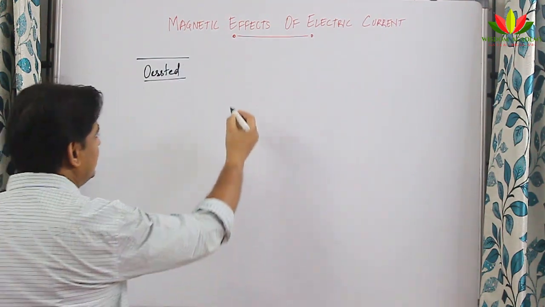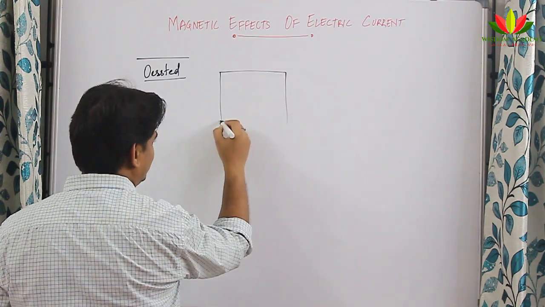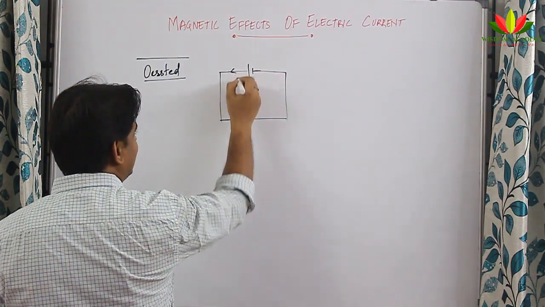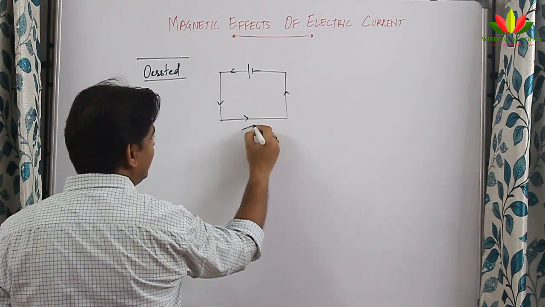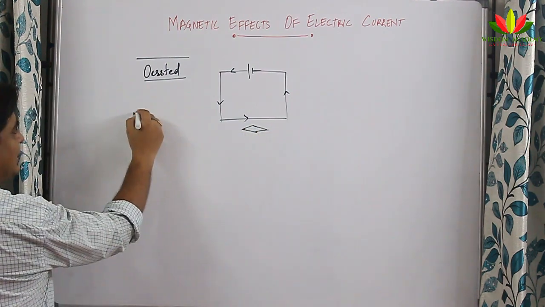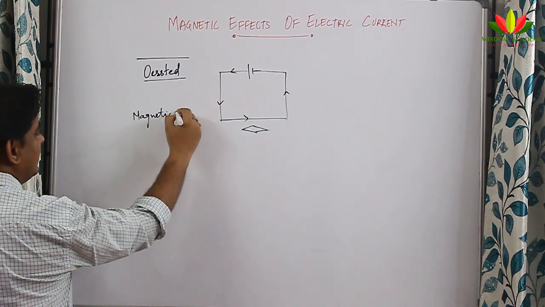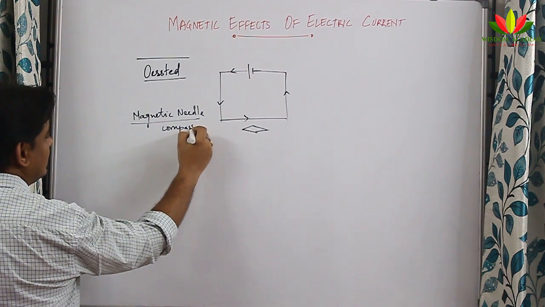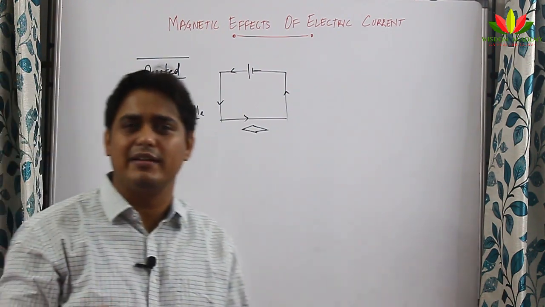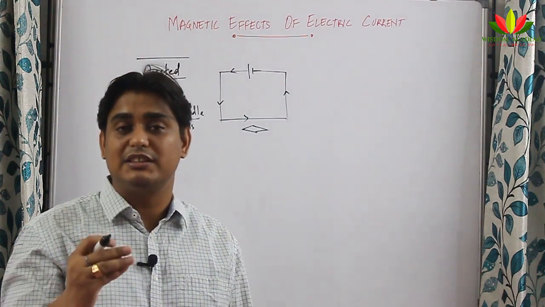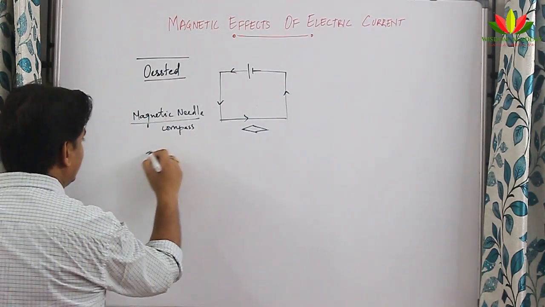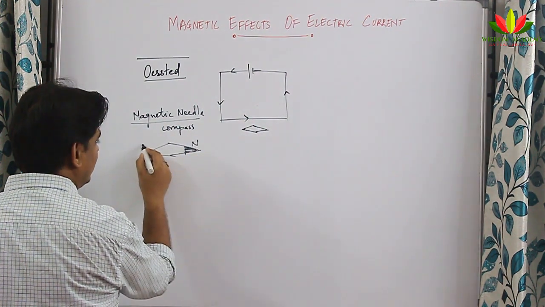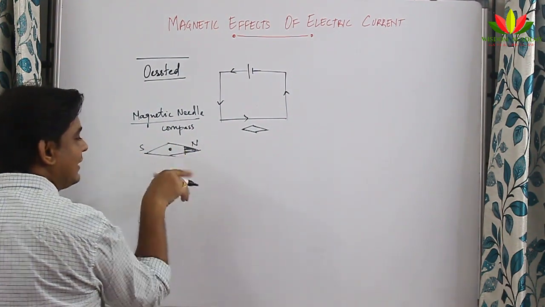So what he observed was this: when there was a basic circuit, let me assume it is something like this, and the current was passing in this direction, and he kept a magnetic needle here. For those who don't know, a magnetic needle, also called a magnetic compass, is a device mostly used by navigators for navigation in the sea, in which they have a north-south direction. The north will always be darkened like this. This is the north direction, this is the south direction. So this needle will deflect and show the direction.